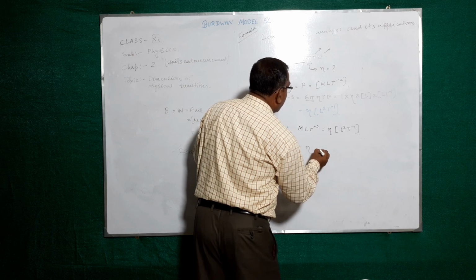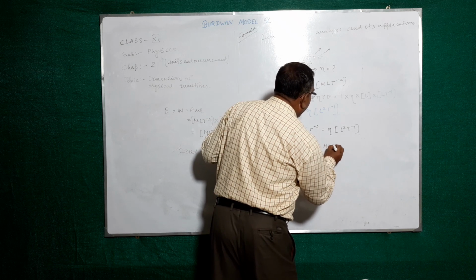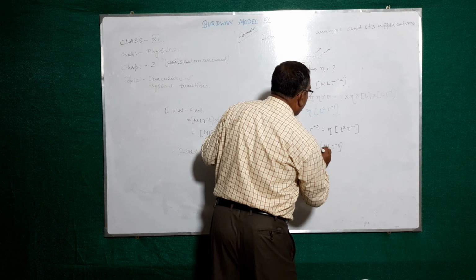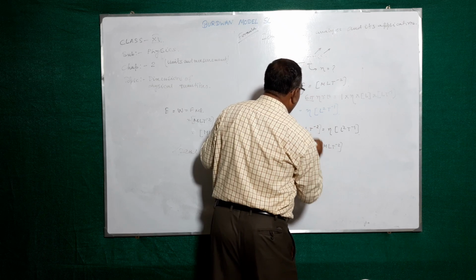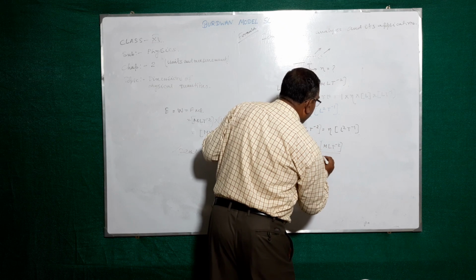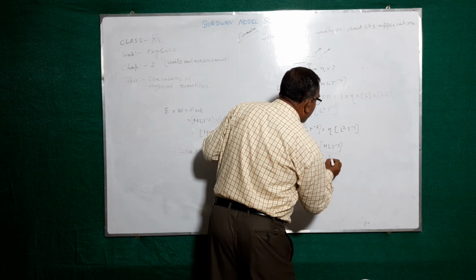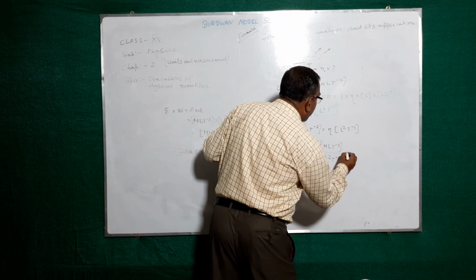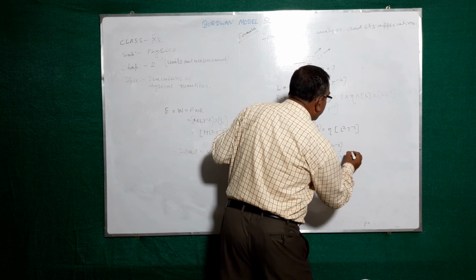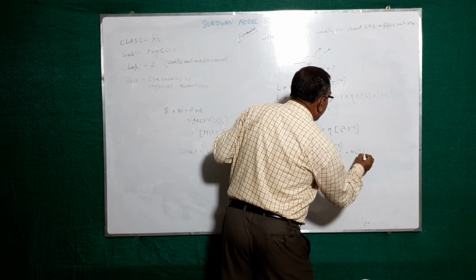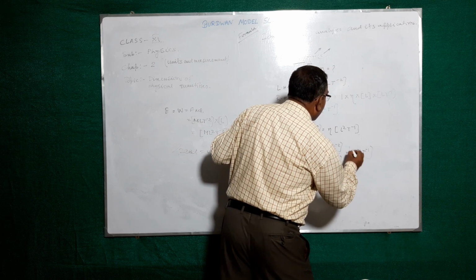So eta equal to M L T to the power minus 2 by L square T to the power minus 1. That is equal to M L to the power minus 1 T to the power minus 1.